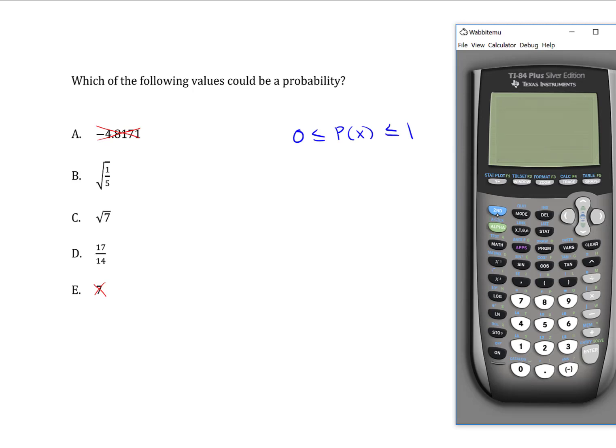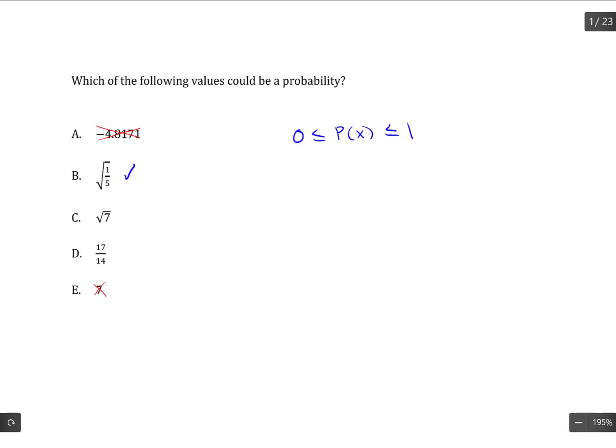So for instance, the square root of 1/5, you can just type that right in and it will give you an approximate value. And it may seem kind of strange. How could a square root be a probability? Well, it doesn't have to be a square root or not a square root. It just has to be a number between 0 and 1. So this one checks out.